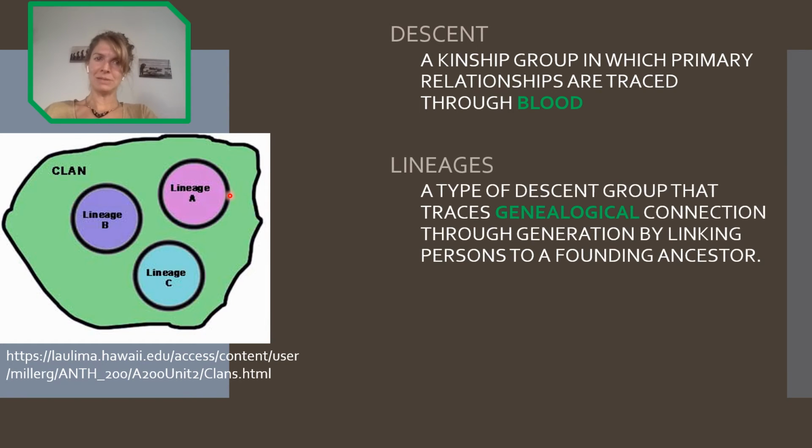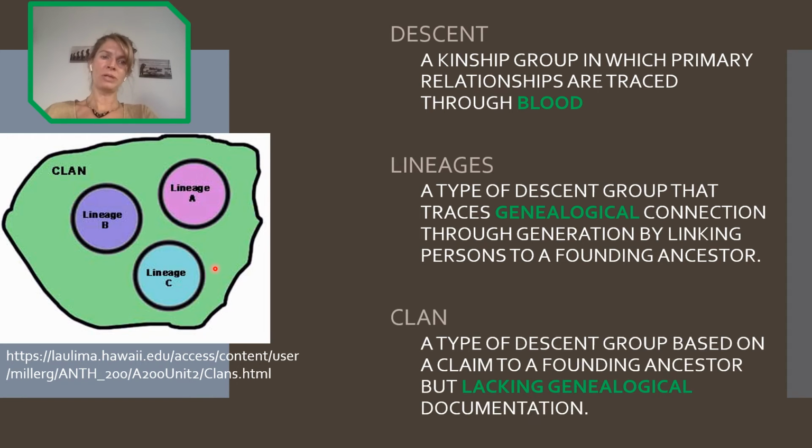A lineage is a type of descent group that traces genealogical connection through generations, by linking persons to a founding ancestor. As you can see here, for example, we have lineage A, lineage B, lineage C. Now, those lineages are usually included in a bigger group called clan.